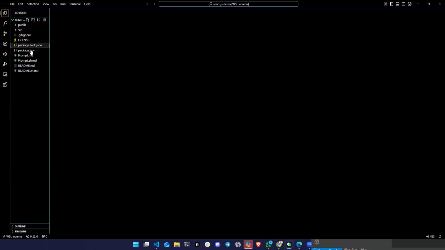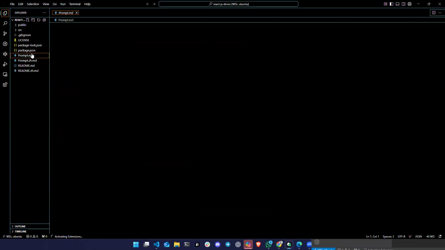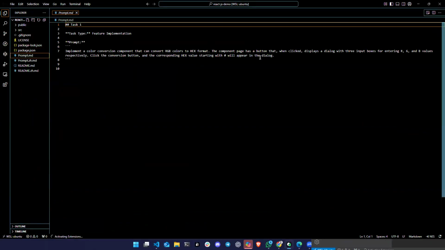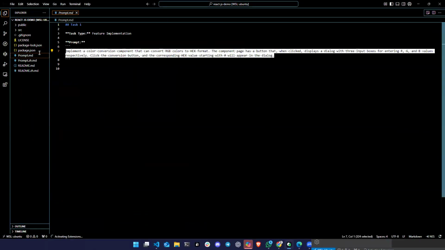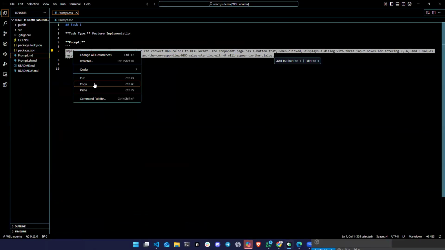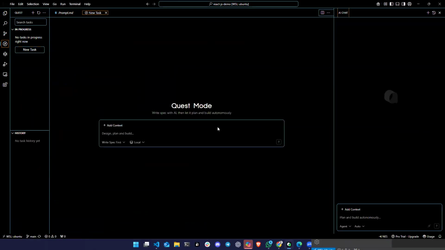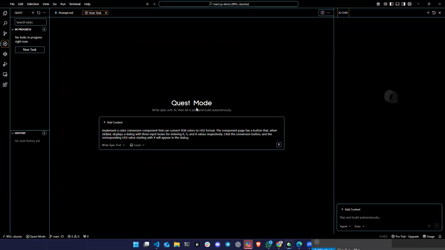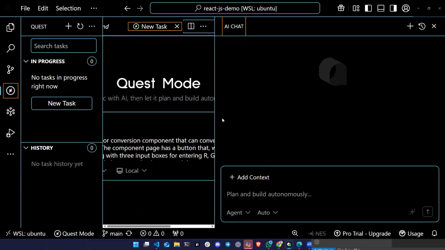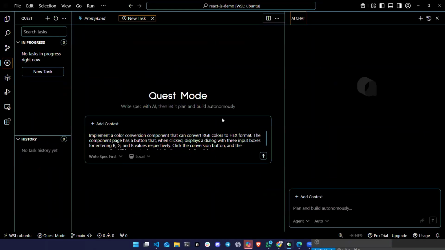I just coded this, and there is this prompt in here, prompt MD. It's saying, take this prompt, copy this, go to the quest, new task, and paste. So let me just make it a bit bigger. Too big again. I'm not sure exactly what this code base does, but let's give it a try.